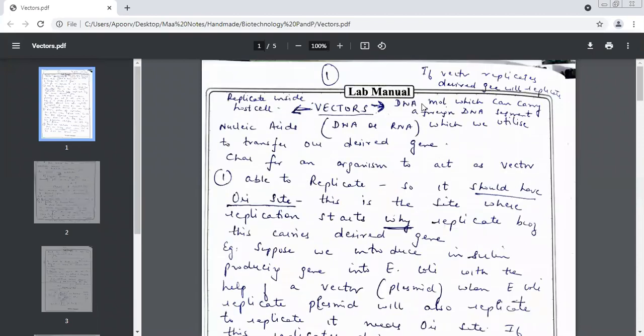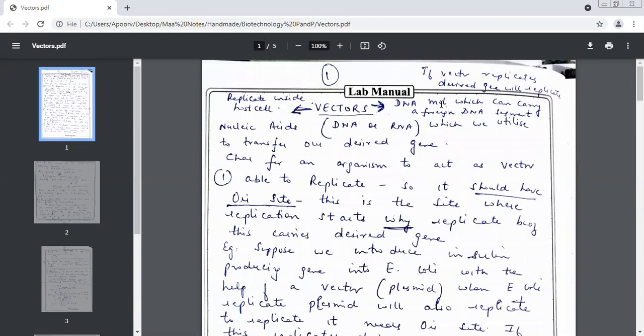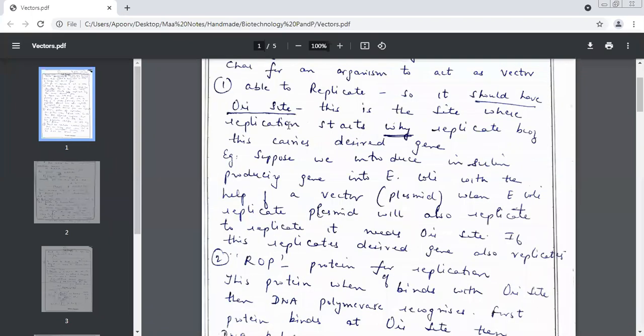So we are done with vectors. What are vectors? They could be DNA or RNA molecules which can go and replicate inside the host cell. Yes, children, what are the characteristics for an organism to behave like a vector? Which is the first one?